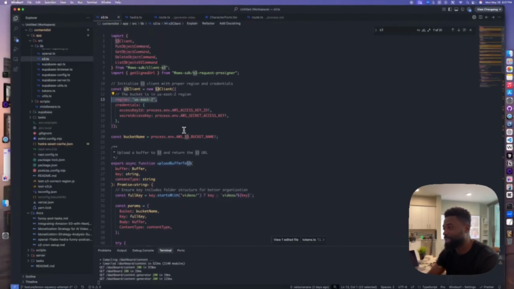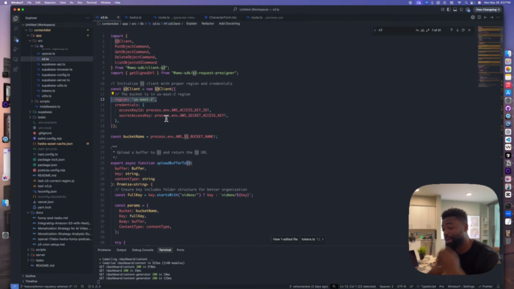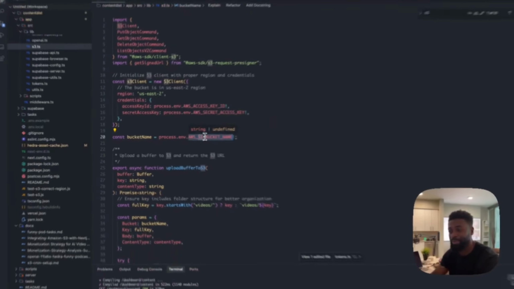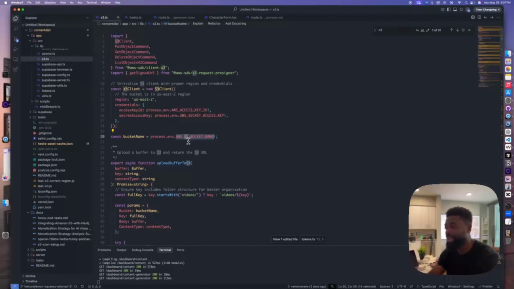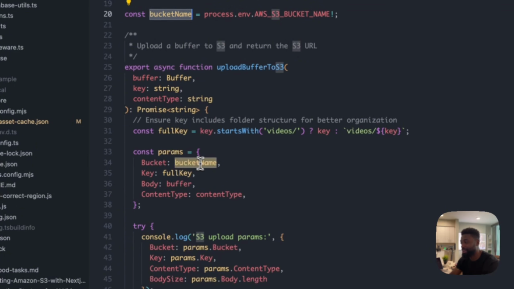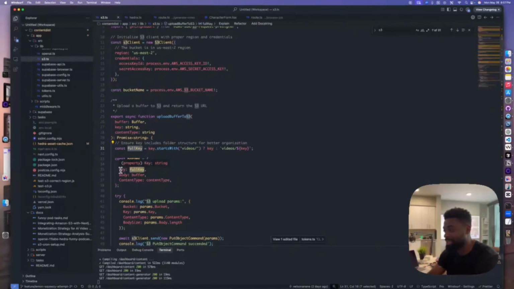So these are very important, or else there's no connection that is going to happen for us to be able to connect to the proper S3 setup that we did, to be able to connect properly to the S3 bucket that we created earlier. So over here we just defined the bucket name, and I did the same thing, just assigning the bucket name I created earlier in the .env file, and passing it along to this param, and then passing the full key that we reconstructed here to the key.